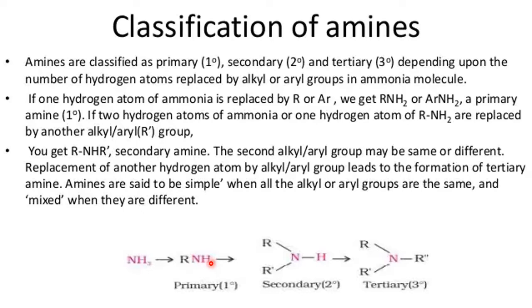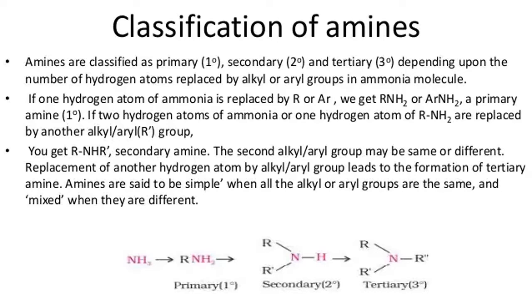So the NH2 group attached to only one carbon is called primary. If the nitrogen is attached to two other carbons, secondary. All three carbons, tertiary. So depending upon the attachment of the N to the carbon atoms, they are classified as primary, secondary, or tertiary amines.